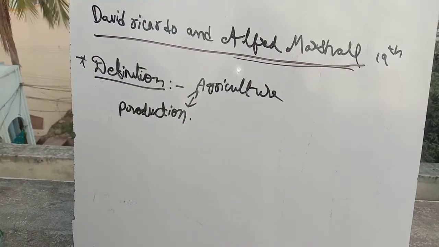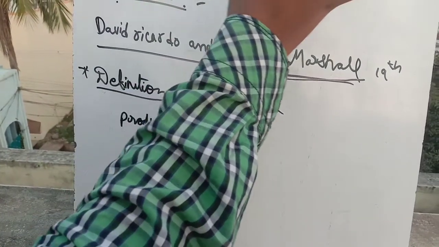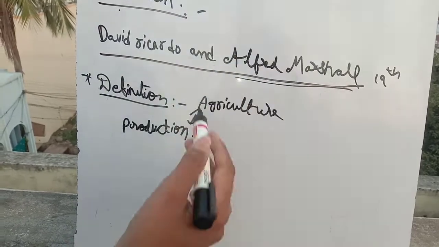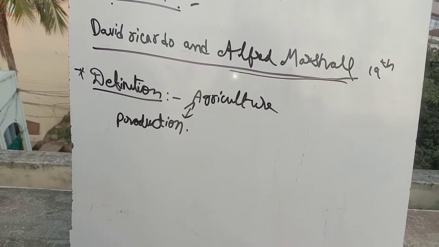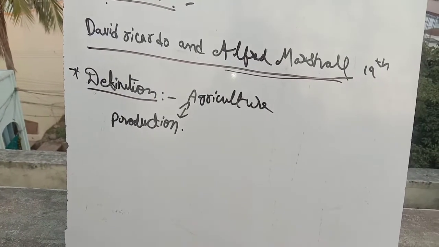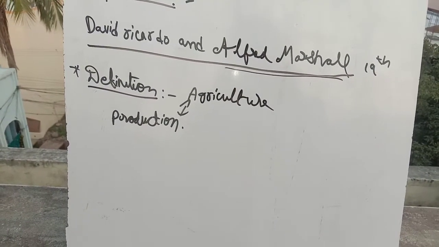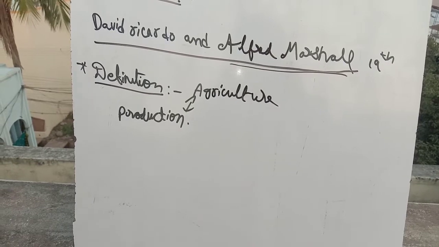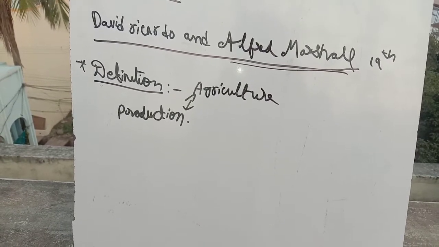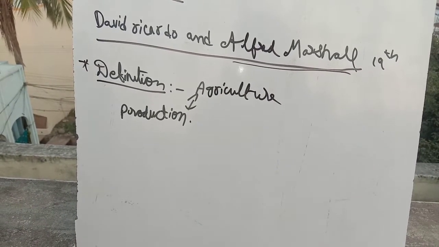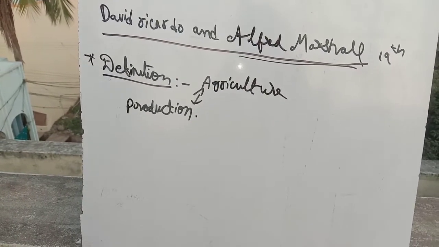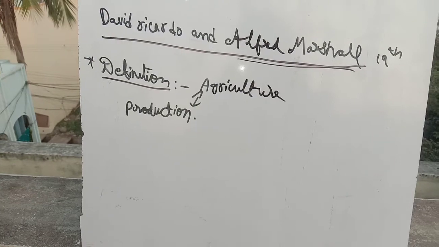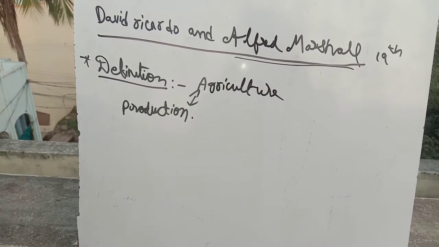An increase in the labor and capital: labor is one of the variable factors and capital is one of the fixed factors. An increase in labor and capital leads to the cultivation of land. Here land, labor and capital are three components which are related with each other. So if we increase one of these factors, it will lead to an increase in production.